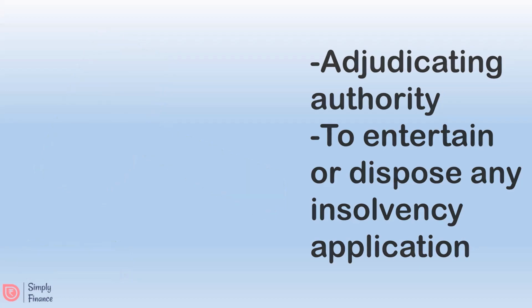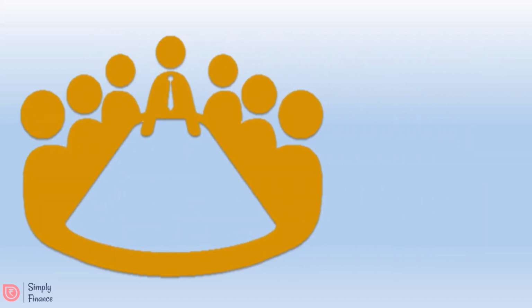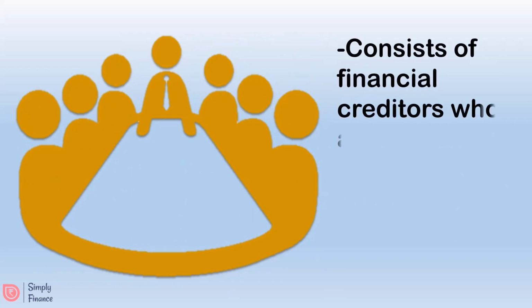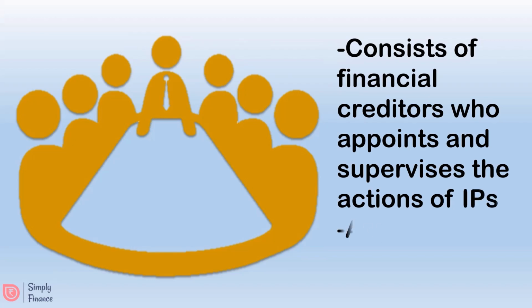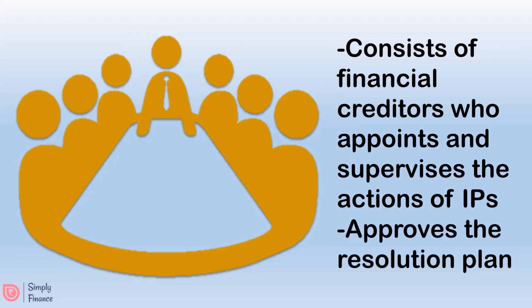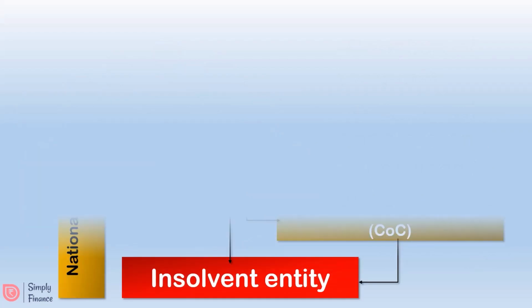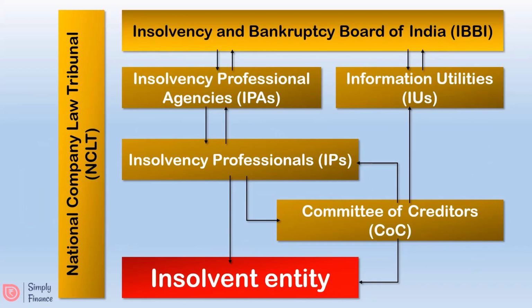The final component is the Committee of Creditors. It consists of financial creditors who will appoint and supervise the actions of insolvency professionals, and they need to approve or reject the resolution plan. This structure will help us better understand how the various components are related to one another. The Insolvency and Bankruptcy Board of India is involved in setting up the insolvency professional agencies and information utilities. The insolvency professional agencies are responsible for regulating the insolvency professionals. The insolvency professionals and committee of creditors are in direct management of the insolvent entity. The NCLT acts as the adjudicating authority.